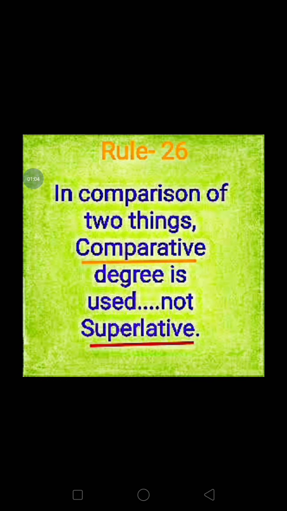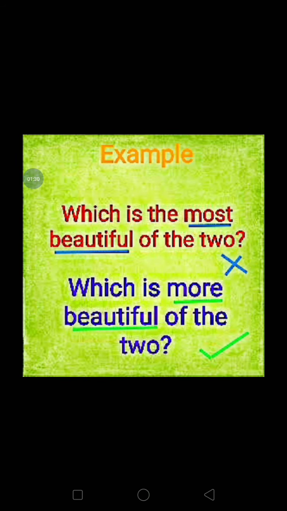Rule number 26. In comparison of two things, comparative degree is used, not superlative. What does it mean? That means if you want to compare between two persons or two things, two objects, then you must use comparative degree, not the superlative. Example. Which is the most beautiful of the two? This is wrong. Most is used in case of superlative degree. So what will be the answer? Which is more beautiful of the two?